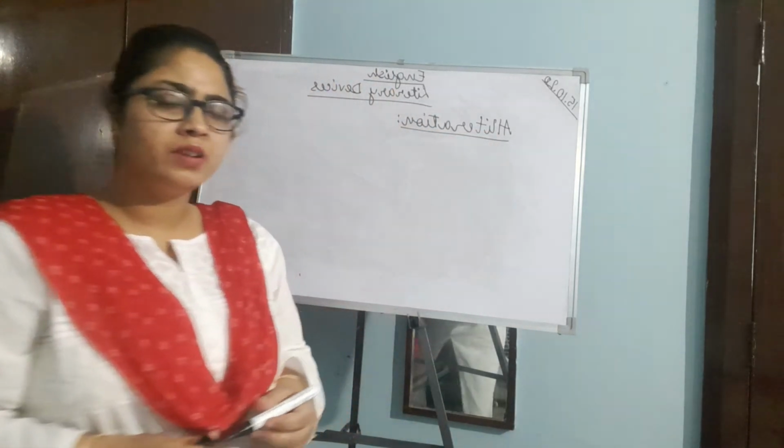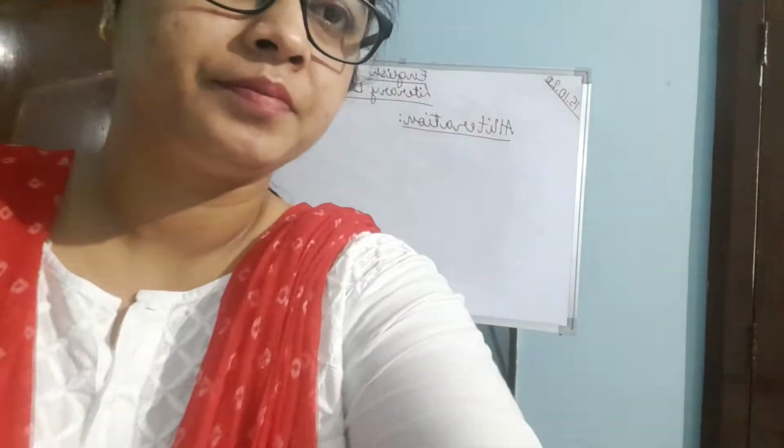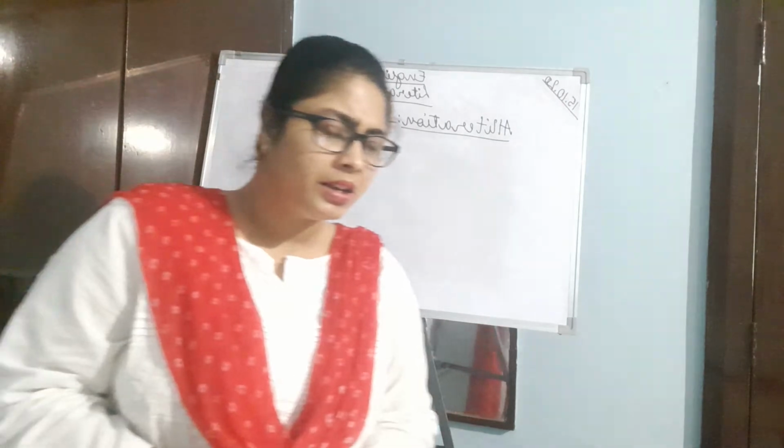Now children, talking about literary devices, we had done those two literary devices that day. Today again we are going to do another literary device.